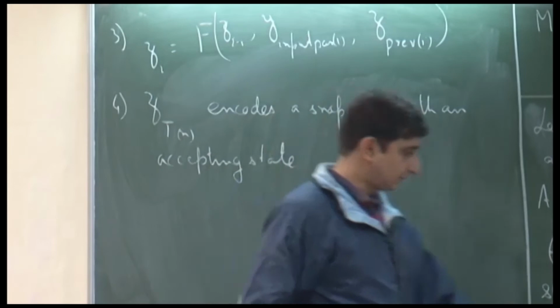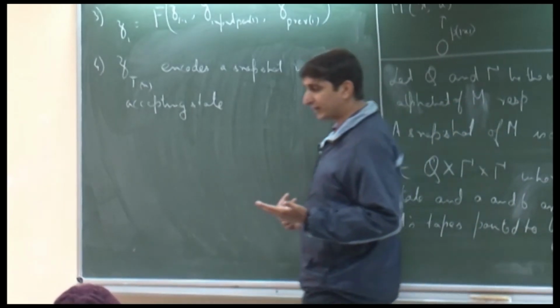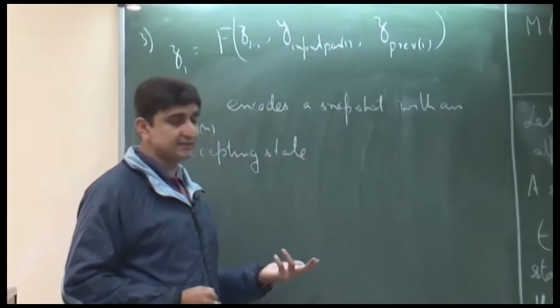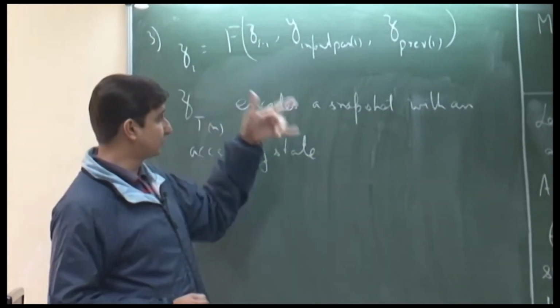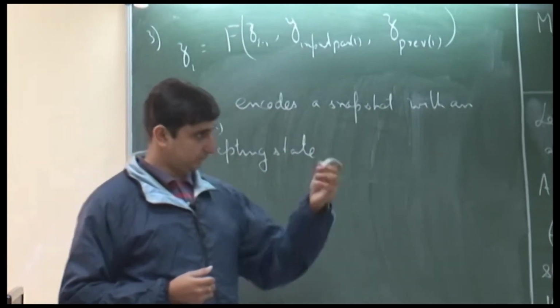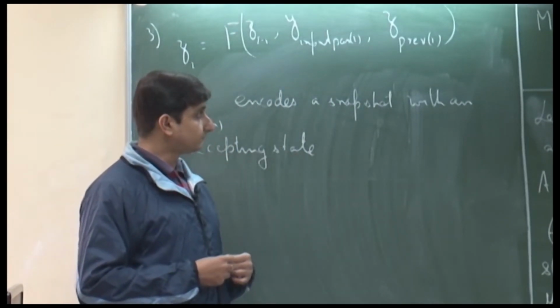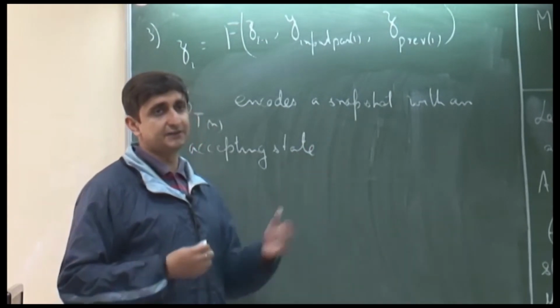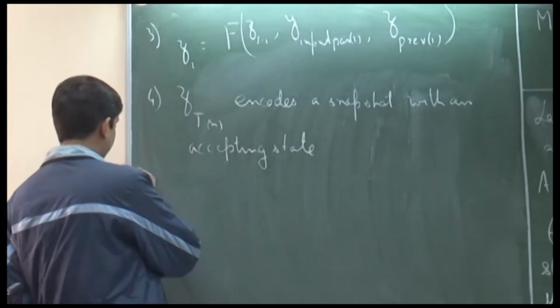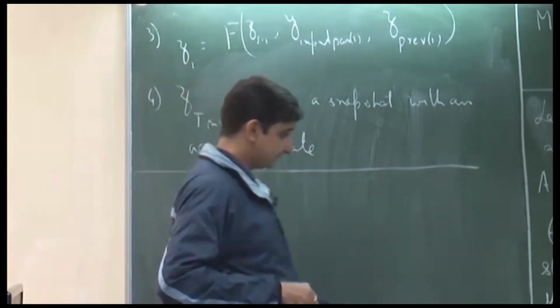Okay, so we construct a Boolean formula phi of x which encodes all these checks. Now we need to check two things. We need to check correctness. If there is a Boolean formula which encodes all these four things, then it is a correct reduction. And secondly, we need to check whether this has polynomial size and whether this reduction is a polynomial time reduction or not. So, let us check correctness first.